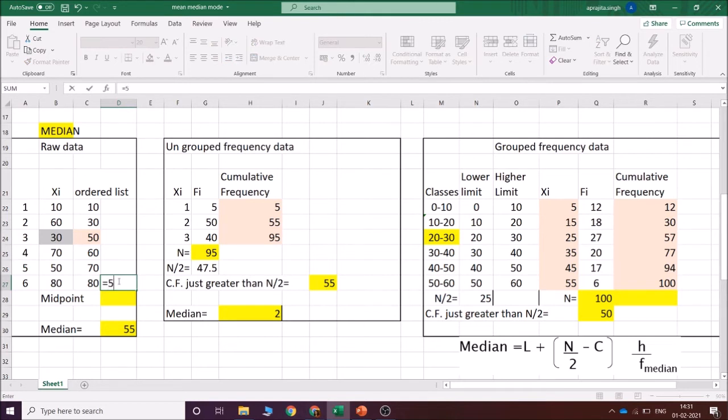If I do 5 divided by 2, what do I get? 2.5. So this is the position, na? Midpoint. This is the position. So 2.5, तो 2.5 पर तो कोई number नहीं है, तो we'll take it the higher number, that is third. Third position पर जो number है वो आपका वो बन जाता है median.